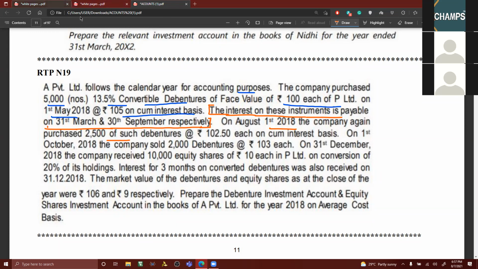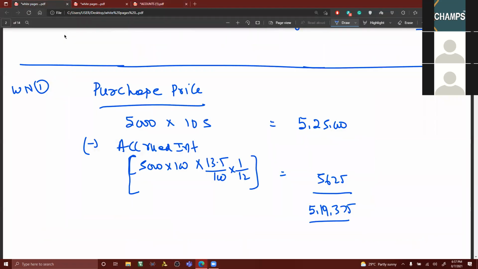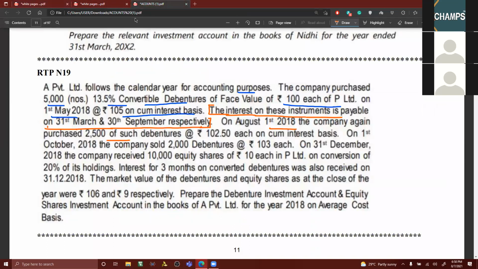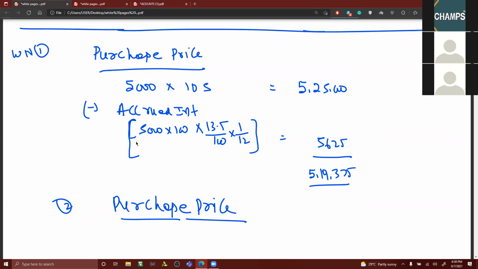I think by this time it is clear to all of you. Working note number 1, working note number 2. This time how many debentures? 2,500 into 102.5.